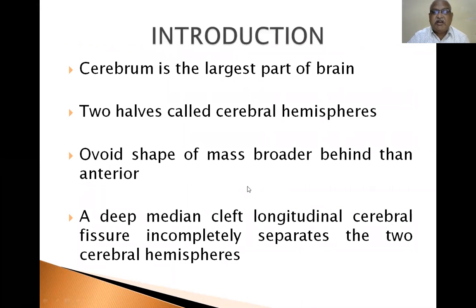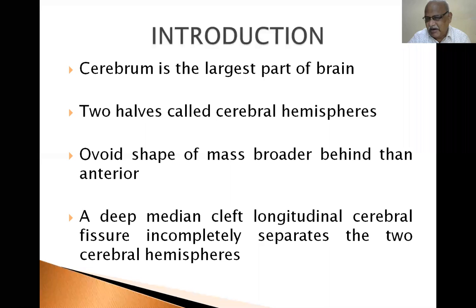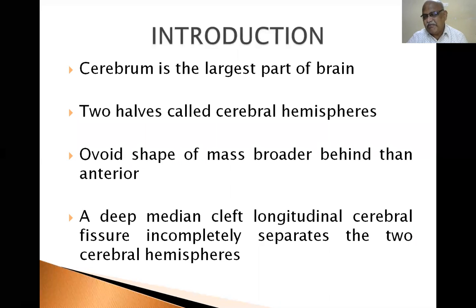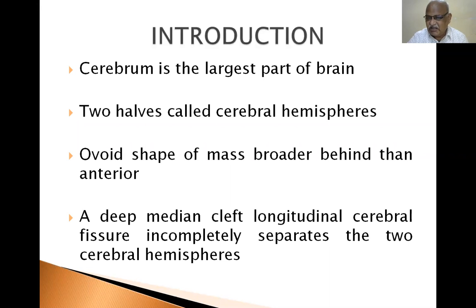Cerebrum is the largest part of the brain. Two halves called cerebral hemispheres. Ovoid shape of mass, broader behind than anterior. If anybody gives you a human brain, what is the anterior part? Ovoid shape of mass, broader behind than the anterior. That means the anterior part is pointed. The frontal region of the brain is more pointed than the occipital region.